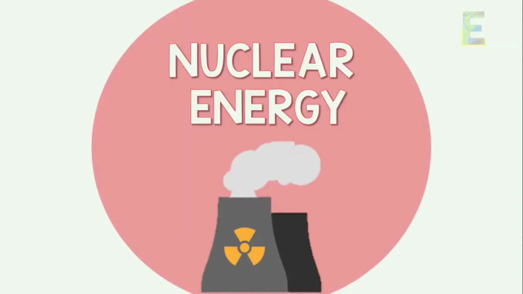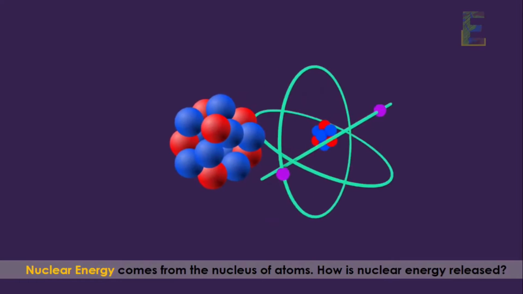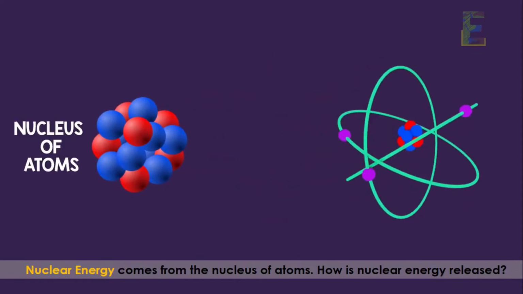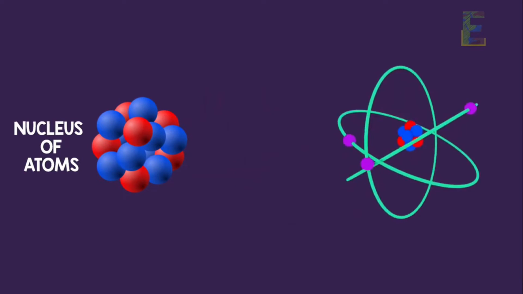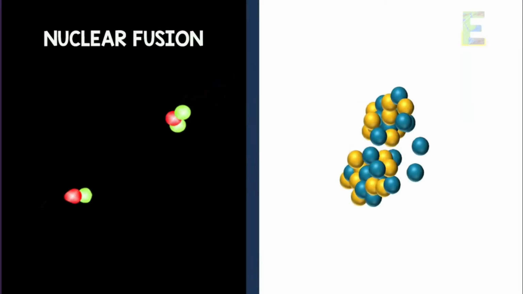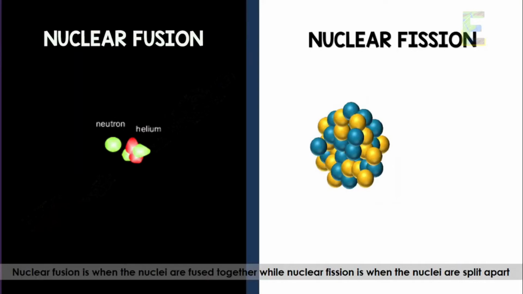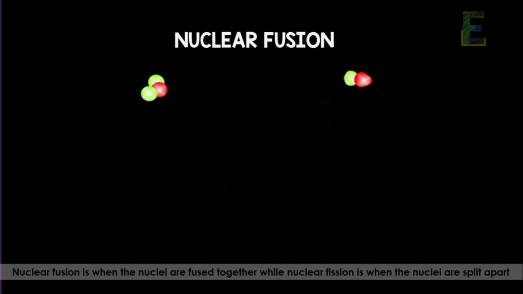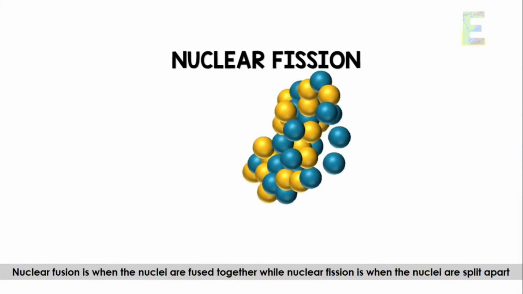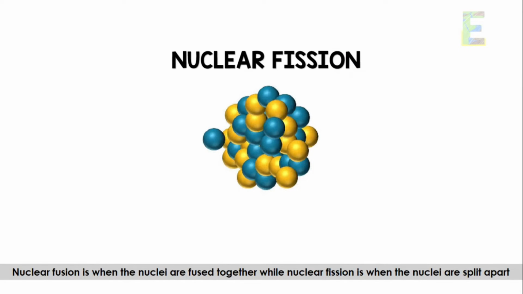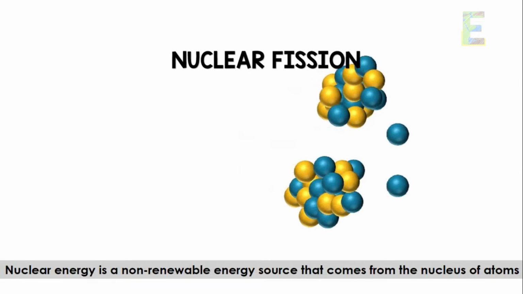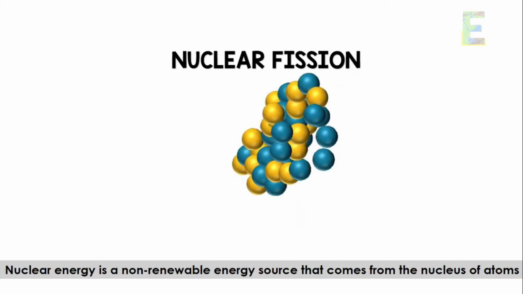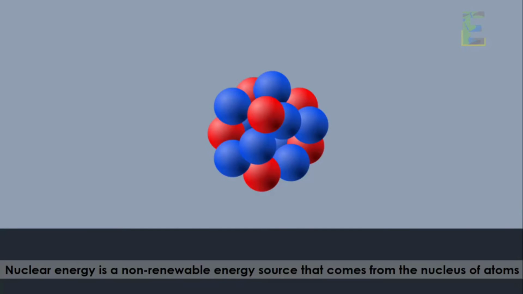Next type of energy is the nuclear energy. Nuclear energy comes from the nucleus of atoms. How is nuclear energy released? It is released by nuclear fusion or nuclear fission. Nuclear fusion is when the nuclei are fused together, while nuclear fission is when the nuclei are split apart. Nuclear energy is a non-renewable energy source that comes from the nucleus of atoms.